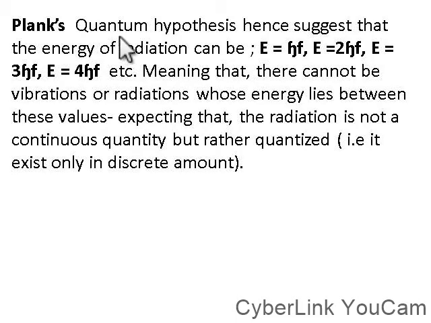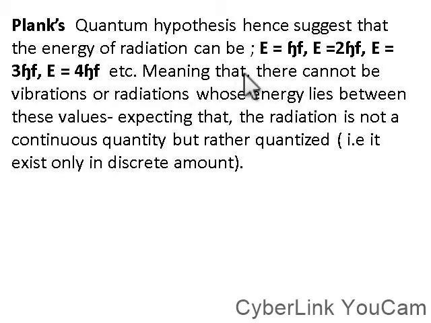Planck's quantum hypothesis hence suggests that the energy of radiation can be E = hf, E = 2hf, E = 3hf, E = 4hf, and so on. E is equal to what? nhf till infinity.